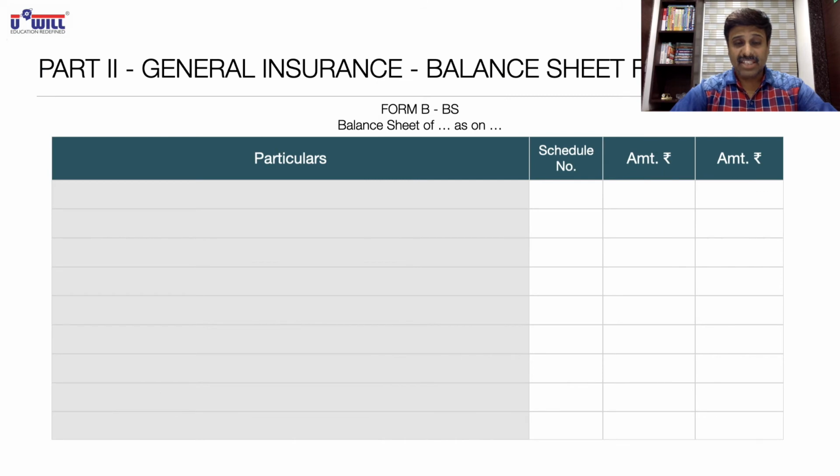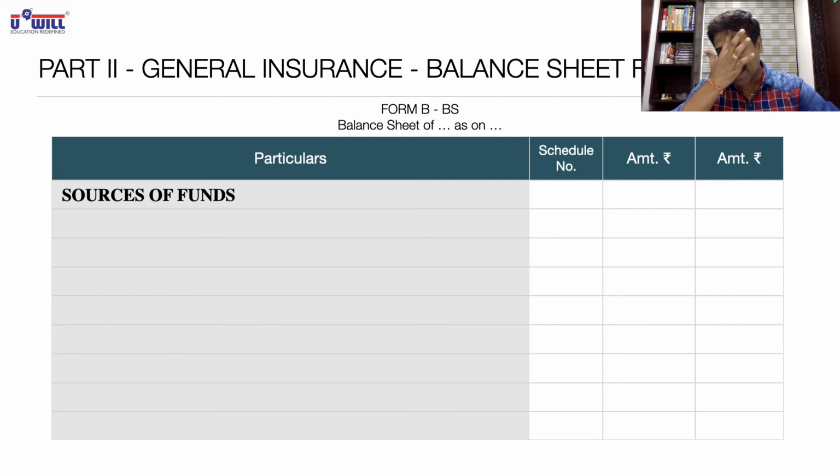Now, first of all, we don't have liabilities and assets in this format. I repeat, in a general insurance company's balance sheet, we don't have liabilities and assets. Instead of liabilities, we write sources of funds. All of you write down sources of funds. Instead of liabilities, we write sources of funds.